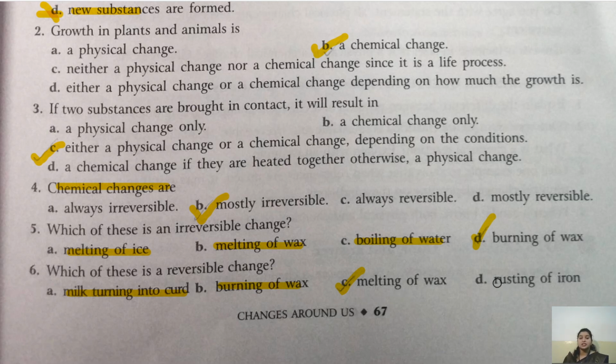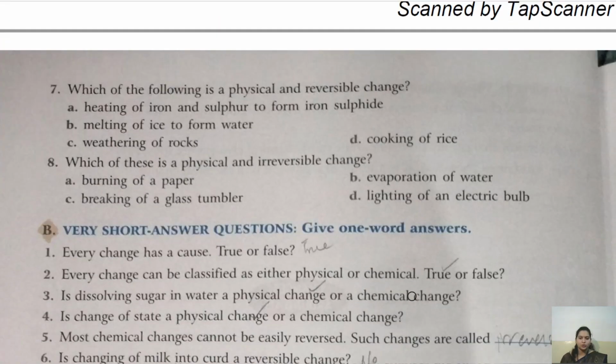Let's see the rusting of iron. We have talked about this in the class. What is rusting of iron? When iron is exposed to water and air, a brown coating appears over the iron that cannot be converted. We cannot convert a rusted iron back to its original form. Okay? So rusting of iron is an irreversible change. So what is the correct answer? Correct answer is C, melting of wax. I hope children you are going with me.